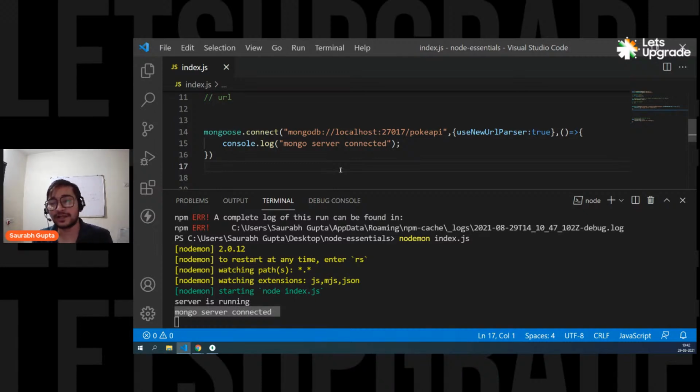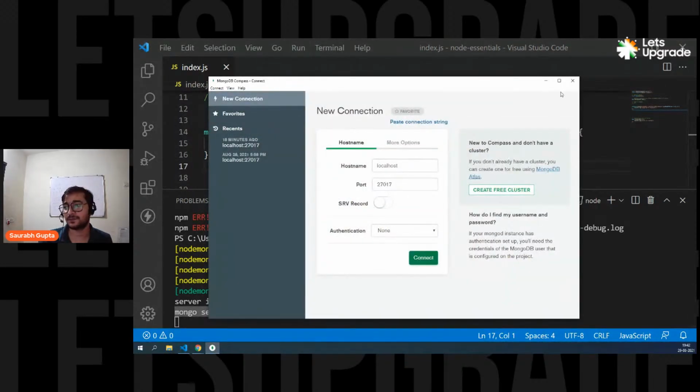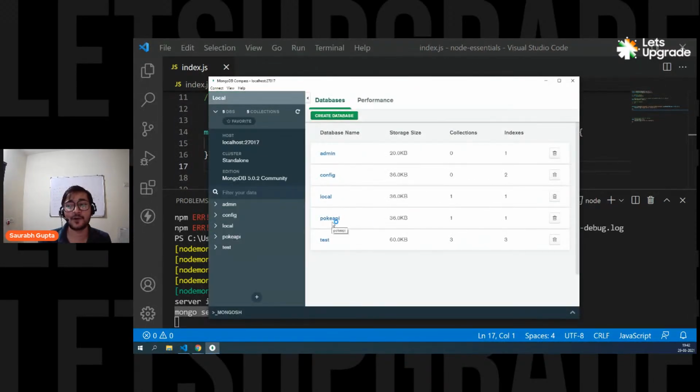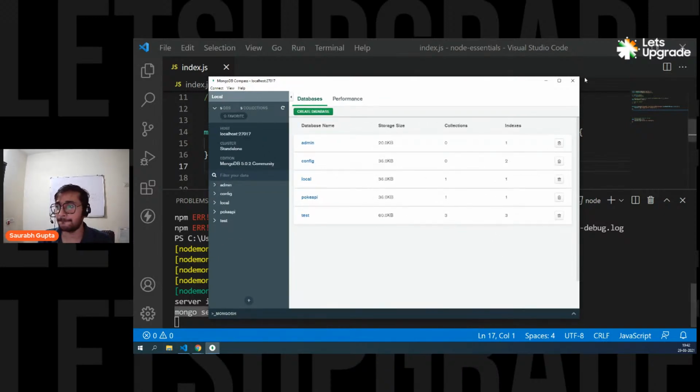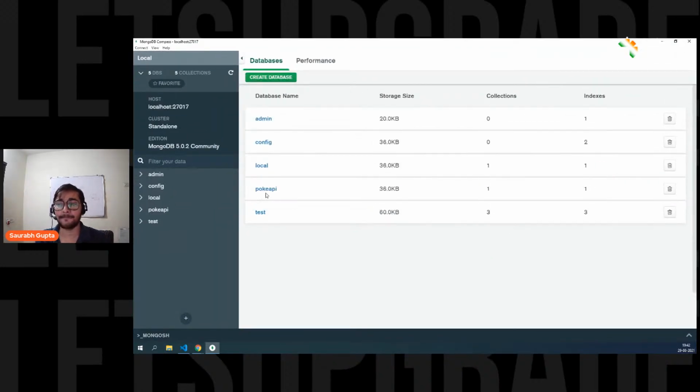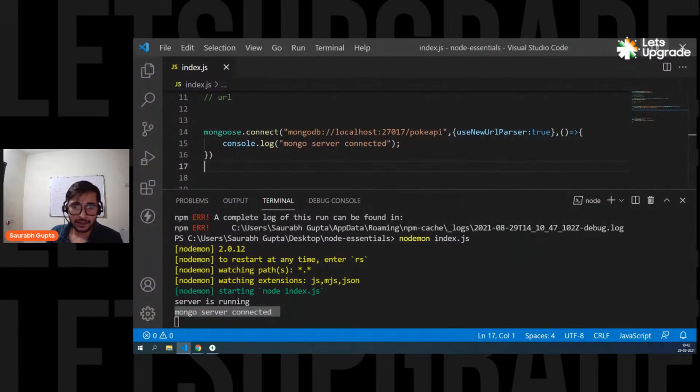No, I changed it, Suraj. Someone suggested to use Pokey API, so I changed the name to Pokey API. Now it's Pokey API, you can see it. Okay, everyone didn't get the MongoDB connected log message.